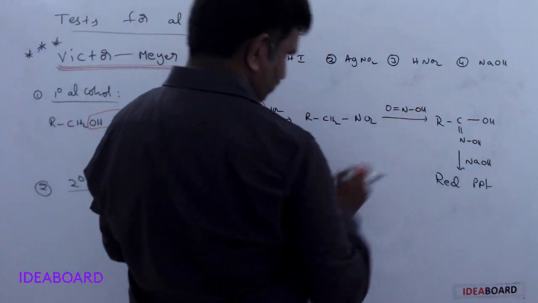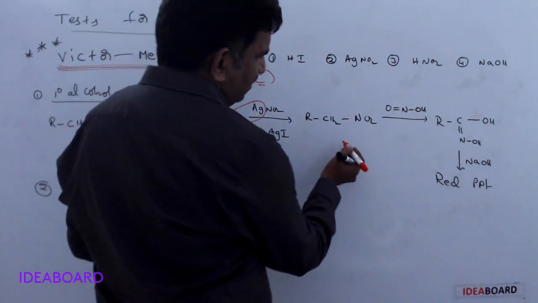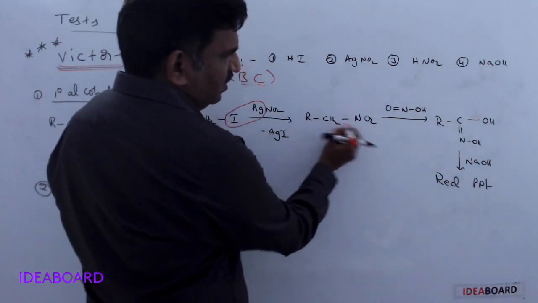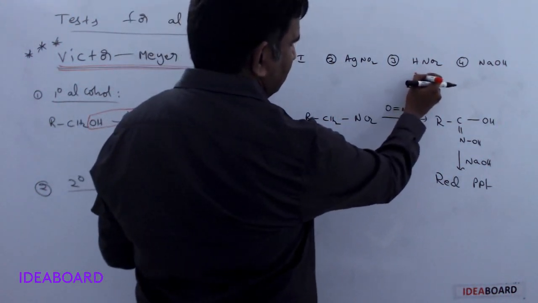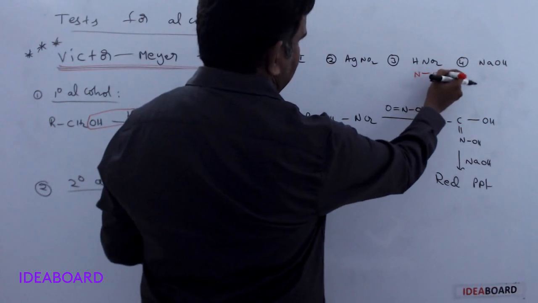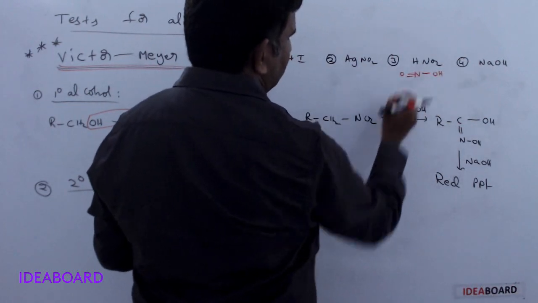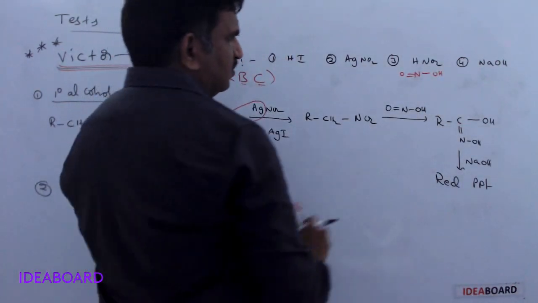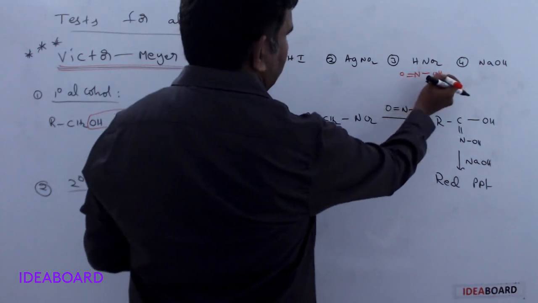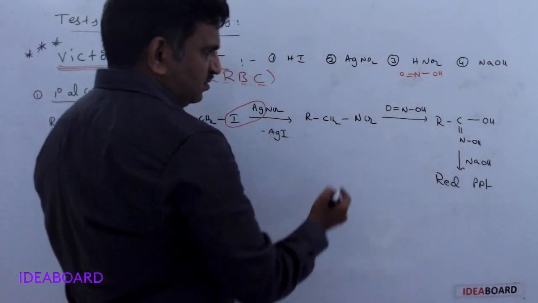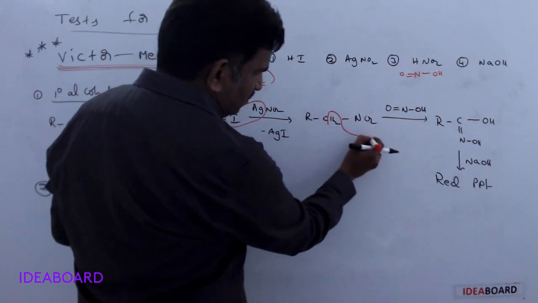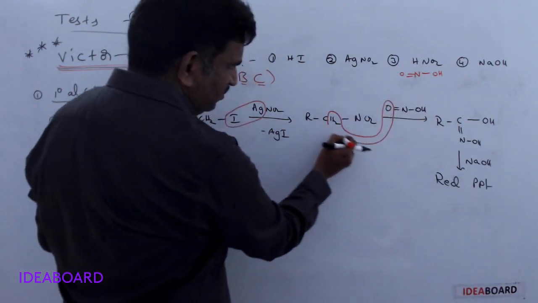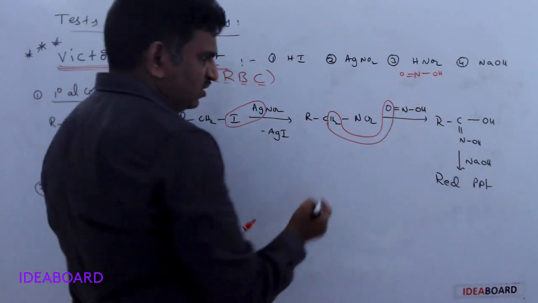In the next step, this alkyl nitrite reacts with nitrous acid. I am writing the structure of nitrous acid like this: O double bond N, and OH. Now this H2 and this oxygen are removed.